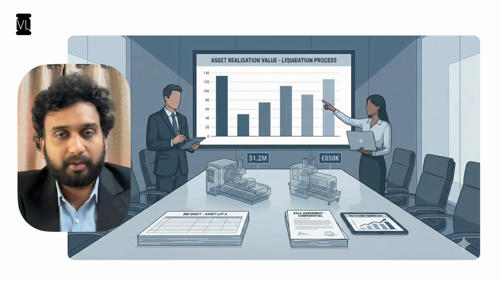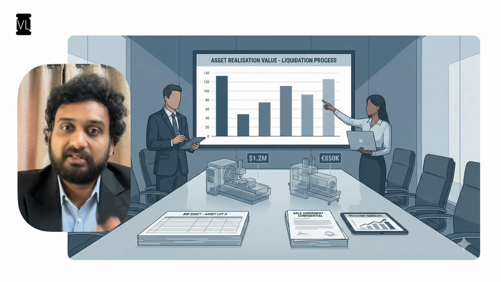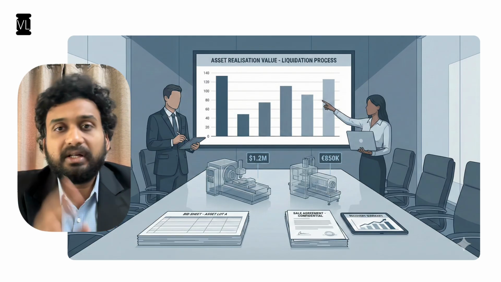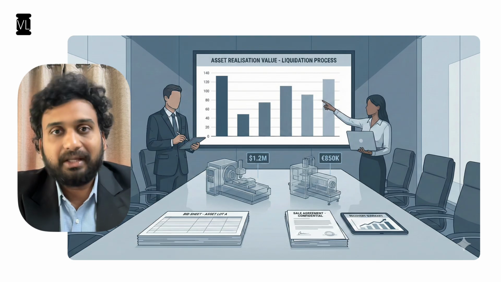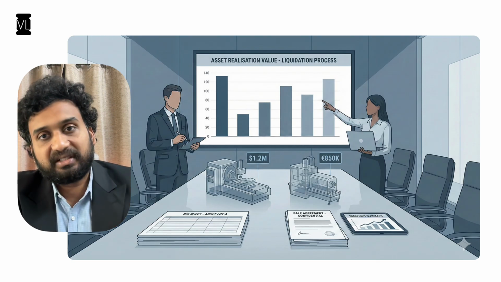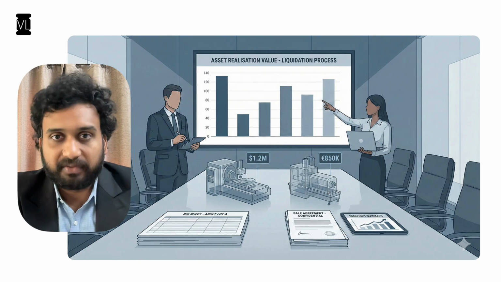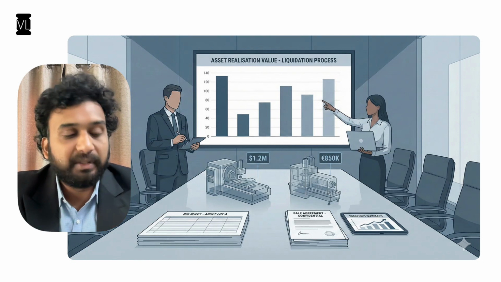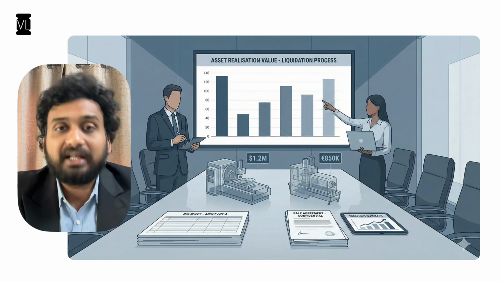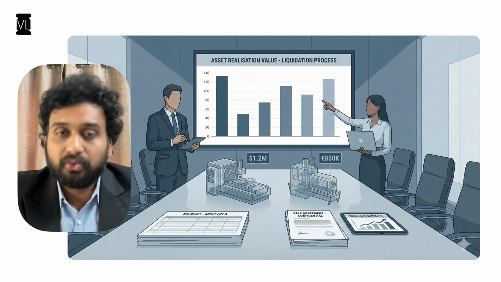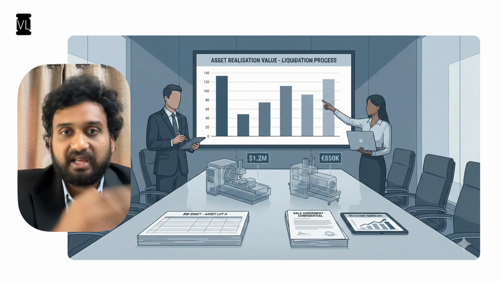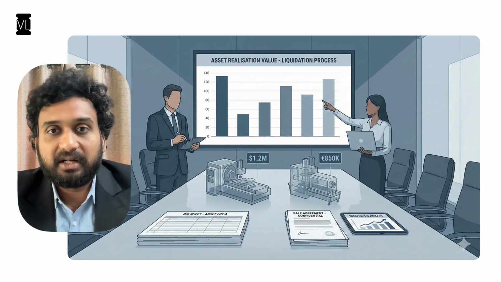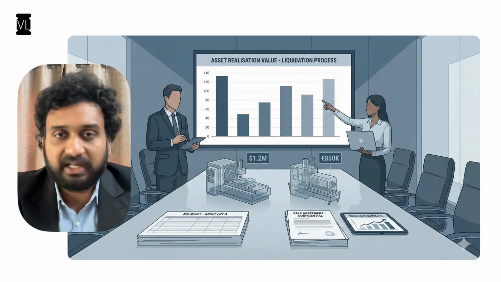Now, in the liquidation process, the regulations do allow the liquidator to rely on the valuation report already submitted to the resolution professional, and the liquidator can do the sale of assets using the valuations arrived at during the CIRP process.